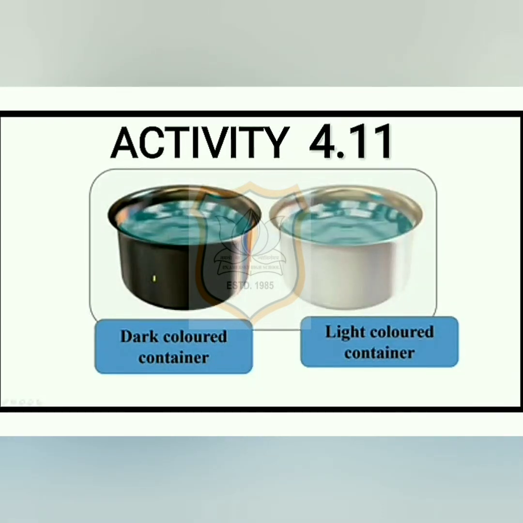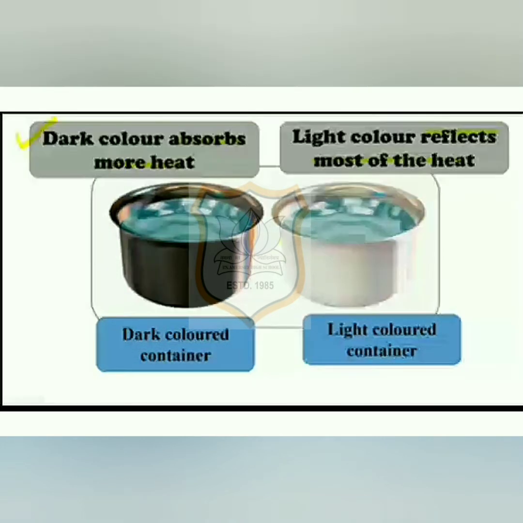Students, the temperature of water in both the cans does not fall by the same amount. You will observe the temperature of water in the black can is lower than that of water in the white can. So we can conclude that the dark colored object loses heat more rapidly than light colored object. So students, by these two activities we conclude that dark color absorbs more heat and light color reflects most of the heat.